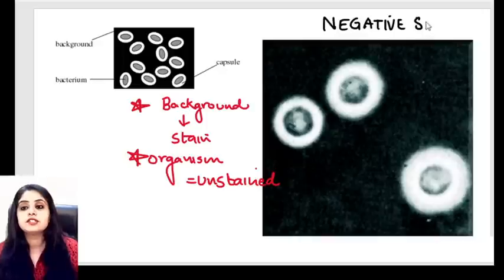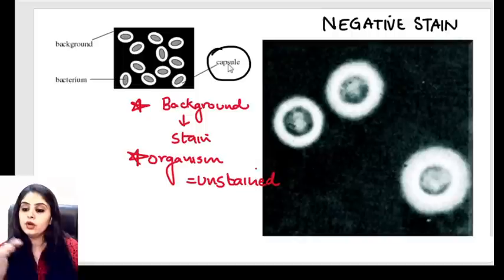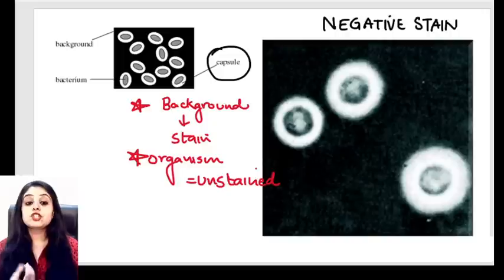So what is a negative stain? It looks something like a negative film. It looks very black in the background. Negative stain is particularly used for organisms that have a capsule, because in many of the organisms you can't put color to the capsule. So what do you do? You put a color to the background, so the capsule will shine out. The capsule will get highlighted, that means.